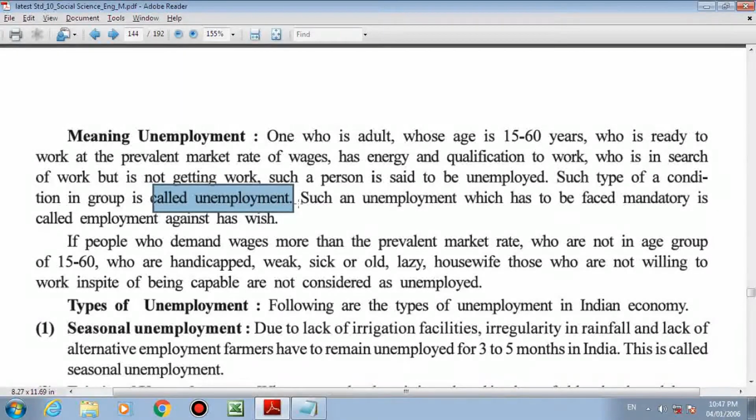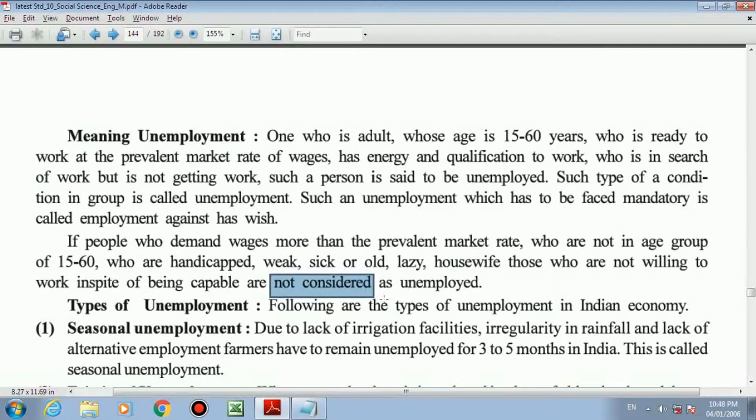Now the next paragraph. People who demand wages more than the prevalent market rate, whatever rates are available, who are not in the age group of 15 to 60, who are handicapped, weak, sick, old, lazy, housewives, those who are not willing to work in spite of being capable, are not considered as unemployed. This can be asked as a tricky question: observe the following options carefully and find out who is not considered as unemployed.